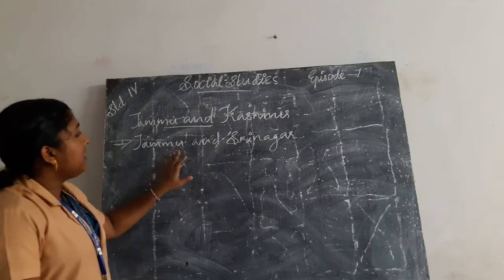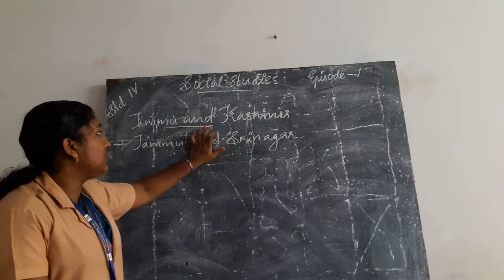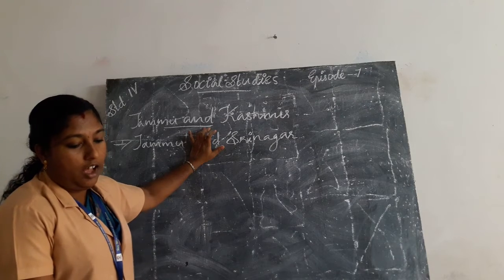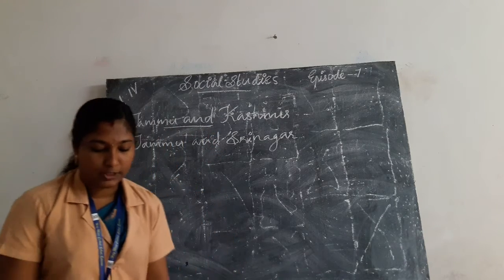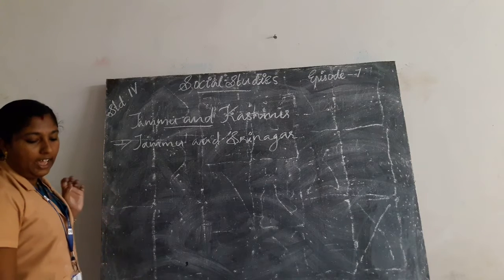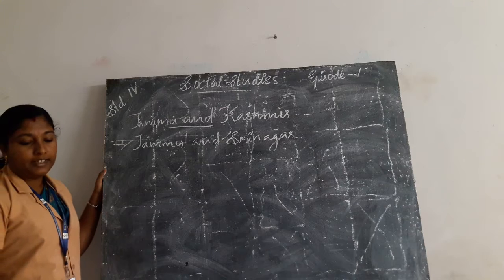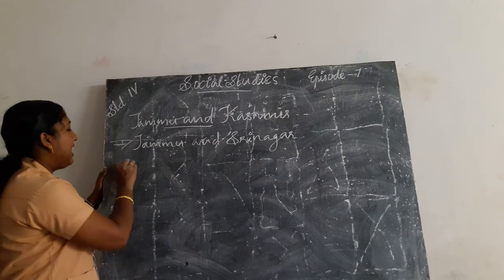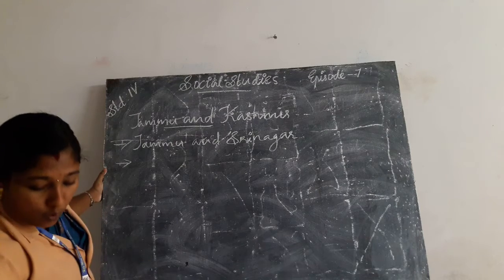Then the languages spoken in Jammu and Kashmir are Dogri, Kashmiri, Urdu, and Ladakhi.